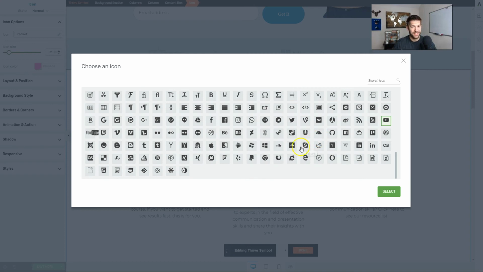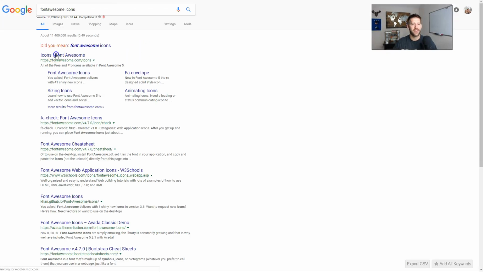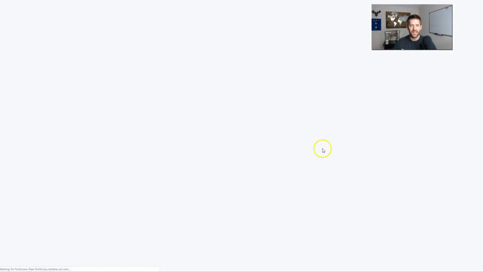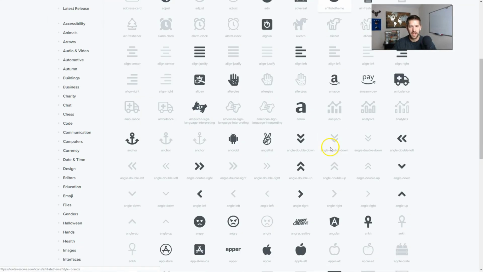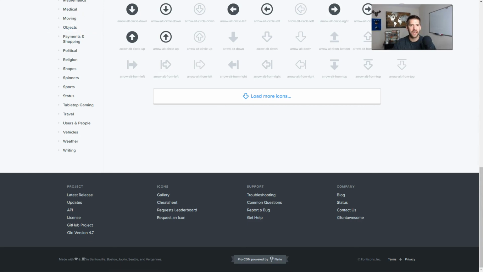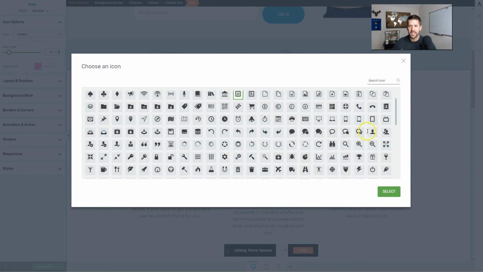What's supposed to happen is you have the ability to import in Font Awesome. Let me show you what that is. Font Awesome icons. And they have this huge library. A lot of them are free, so you can pay for some as well. And you can get all these icons in, and they should import into your library here. For whatever reason, it decided to stop working for me. Thanks a lot. So let me see.